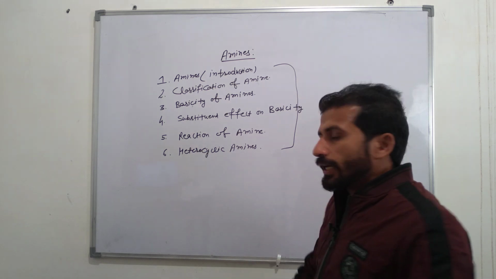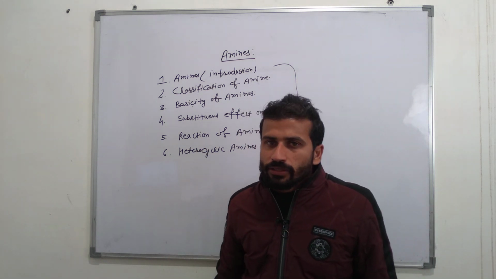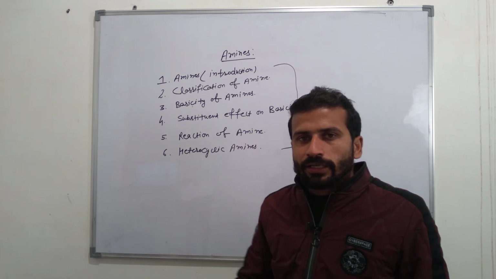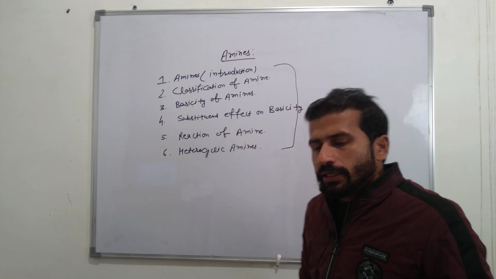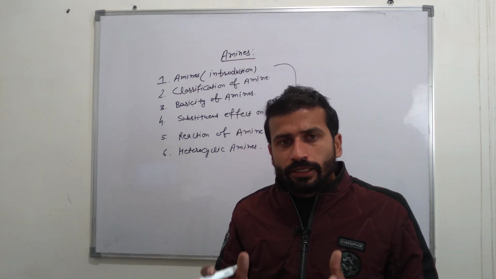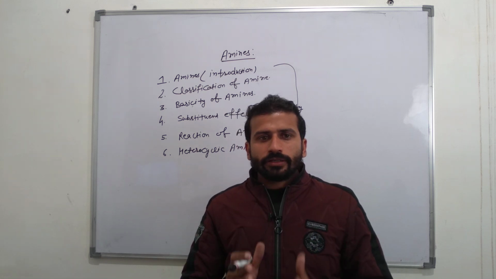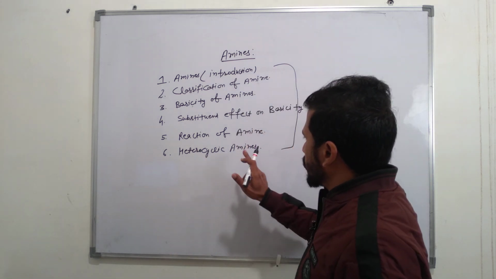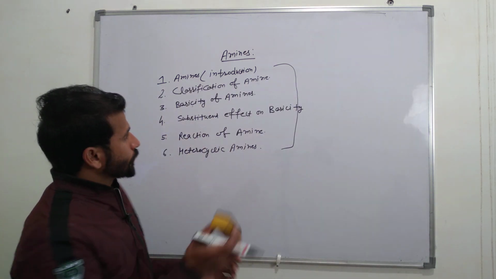And fifth is reaction of amines. There are several reactions of amines in which we prepare the amines from other reagents. And last one is heterocyclic amine. Heterocyclic amines means the compounds in which at least one atom in the ring is different. This is the heterocyclic amines. Let's now discuss one by one.